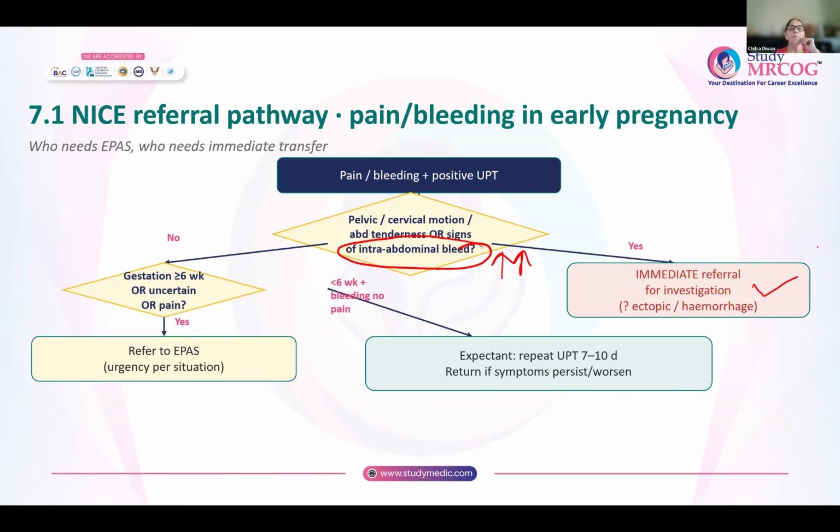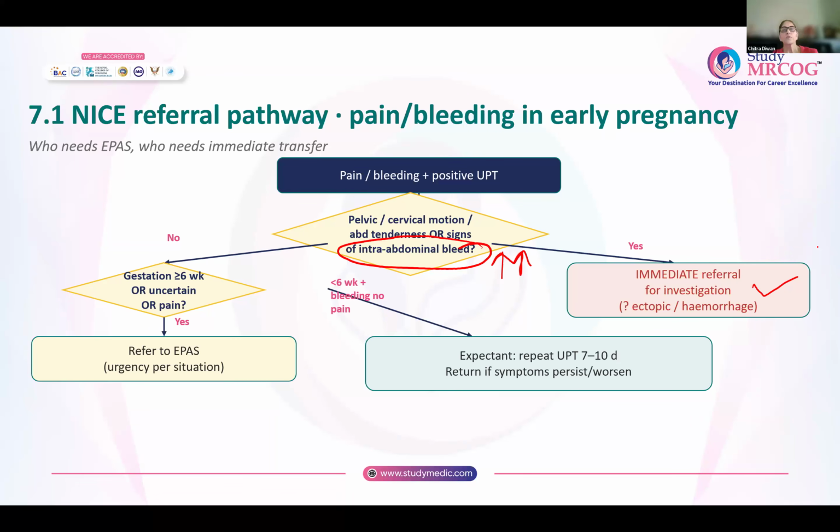Now, if the pregnancy is less than 6 weeks and the woman doesn't have pain or there is no bleeding at all, then it is unlikely to be an ectopic or severe hemorrhage. So you can offer her expectant management, because slight bleeding in early pregnancy is common, and especially if it is not associated with pain or anything, you don't have to be very concerned.